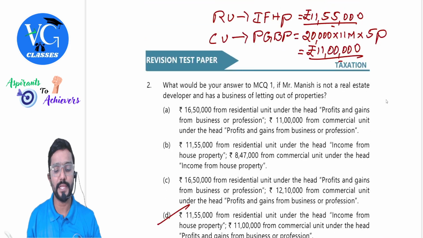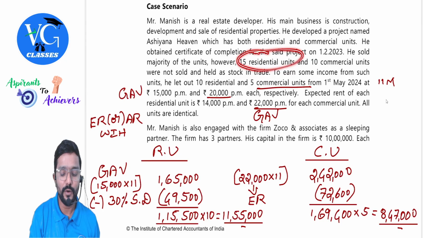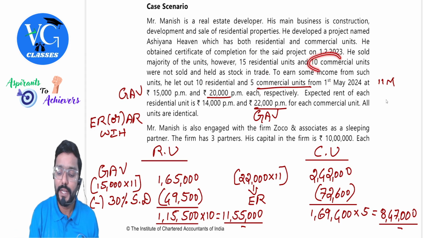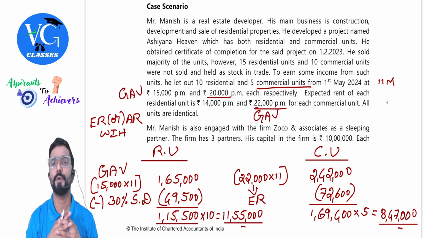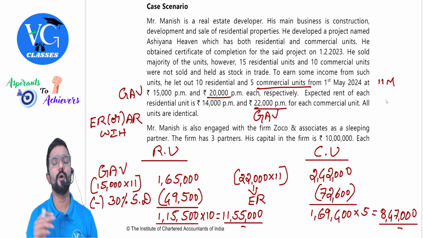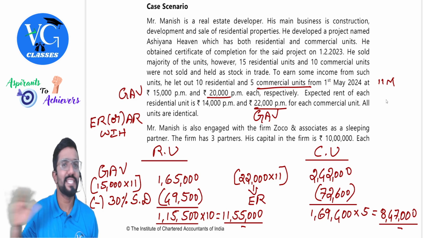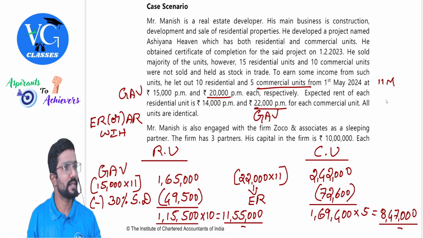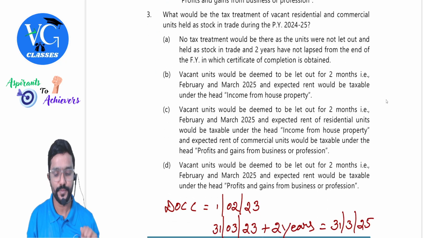Clear? So in our case, sir, totally residential units, 15 was there. Out of that, only 10 is let out. Correct? Remaining 5 is vacant. Yes. Same way, 10 commercial properties are not sold. In that, only 5 is let out. Remaining 5 is vacant. Yes. Is anything taxable from it? No. Because 2 year period is not yet over. When will the 2 year period be over? On 31st March 2025, which is the end of our previous year. So nothing is taxable during our previous year, guys.